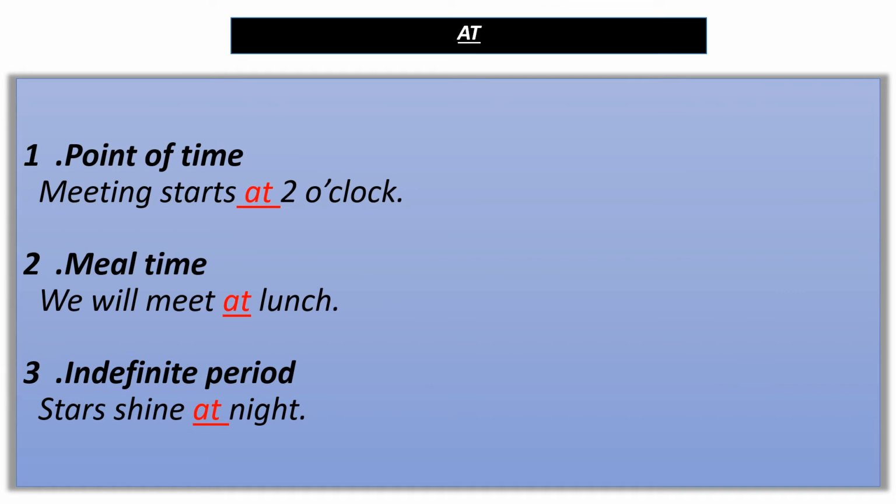Preposition at is used to talk about a specific time on the clock. For example, meeting starts at 2 o'clock. Here, 2 o'clock is the specific point of time. So, you can see that preposition at is used before the point of time.